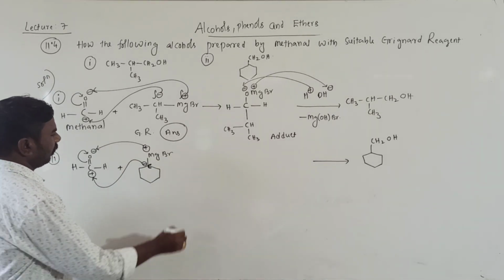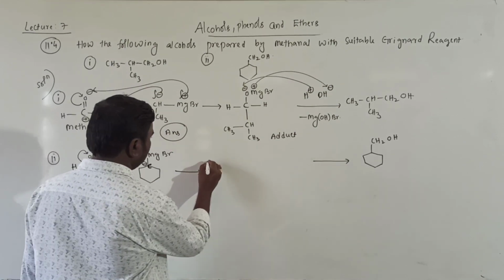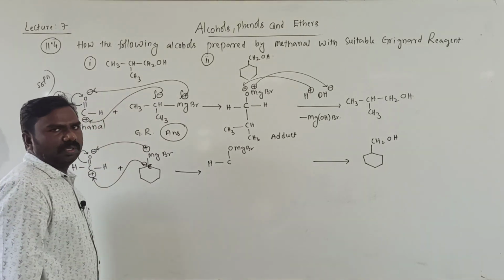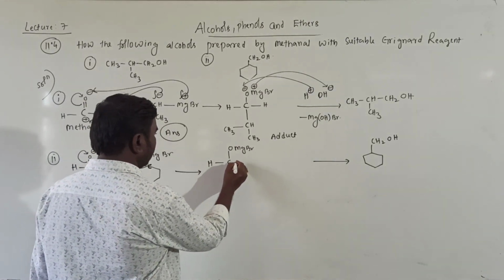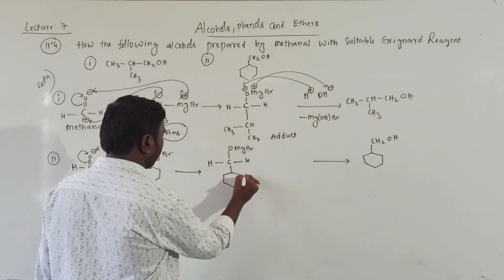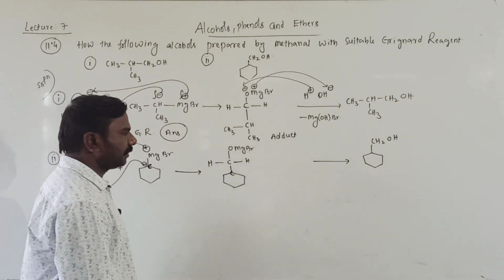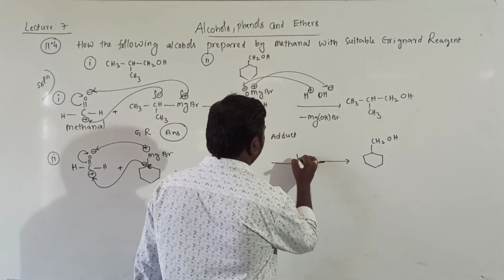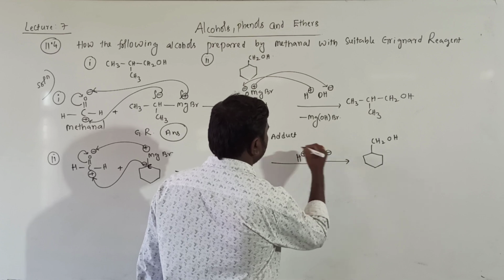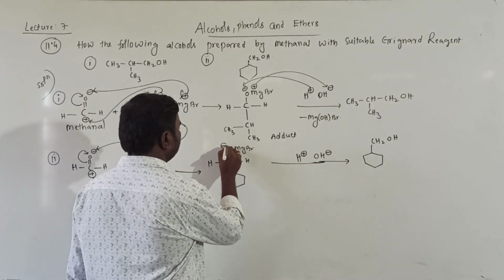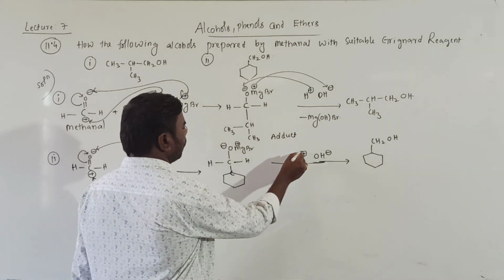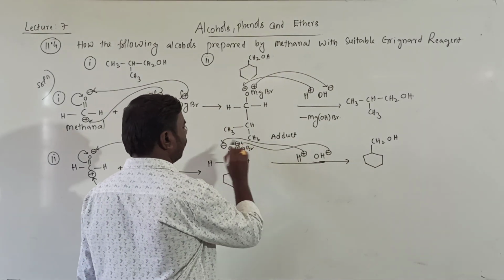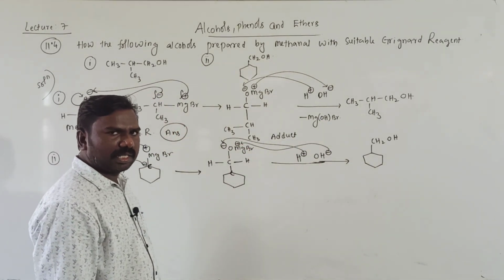Getting it, students? Then we will get a product: the C double bond converted into single bond, O converted into OMgBr, and a carbon atom in the ring will be attacked. And this is treated with which one, students? Water, which contains H plus and OH minus. Then it is minus, it is plus. Plus and minus will be attracted, minus and plus will be attracted. Okay, understood?